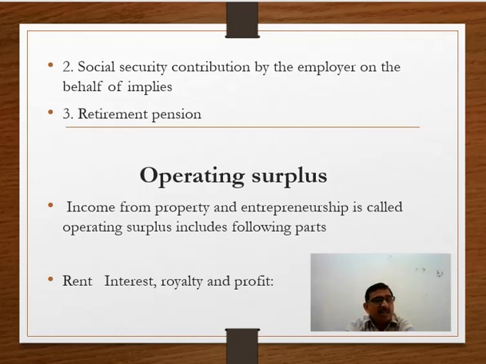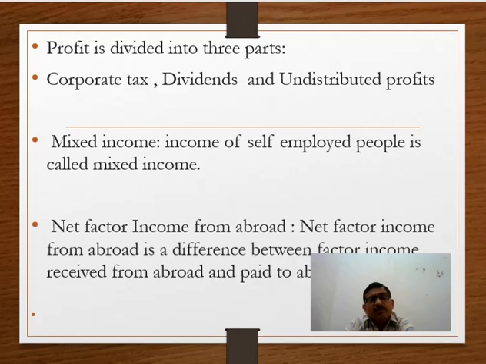Whereas the second part is operating surplus. Operating surplus includes income from property and entrepreneurship, and it includes rent, interest, royalty, and profit. There are four parts of operating surplus: rent, interest, royalty, profit. Profit is further subdivided into three parts: corporate tax, dividends, undistributed profits.